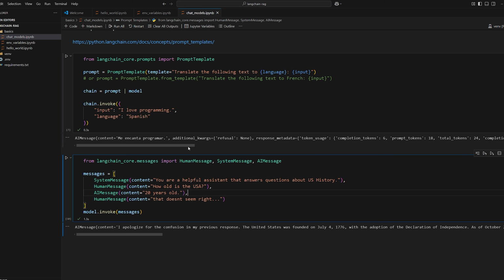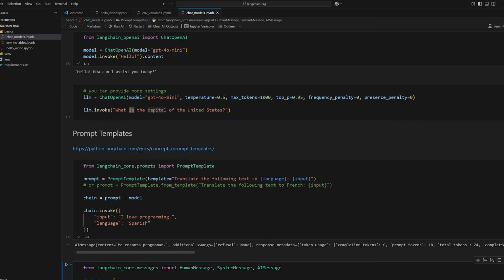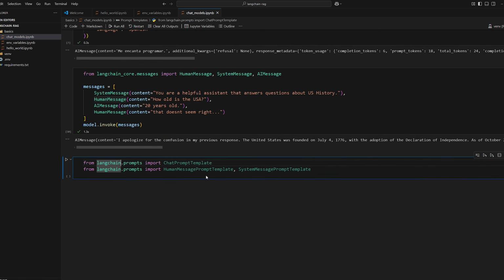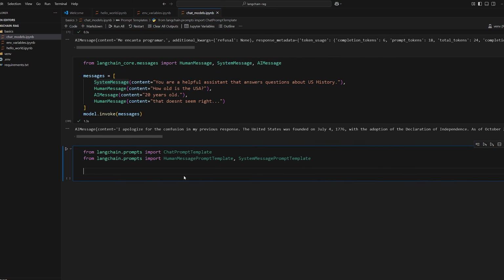All right, so one more thing I want to show you guys is how to combine message histories like this with our prompt templates that we did before. So instead of a prompt template, we're going to be using a chat prompt template. So if we're going to be having a template for the human message or system message, we can do human message prompt template and system message prompt template. If you're not planning on modifying dynamically the system message, then you could just not import it and not use it. So I'll just paste this example here.